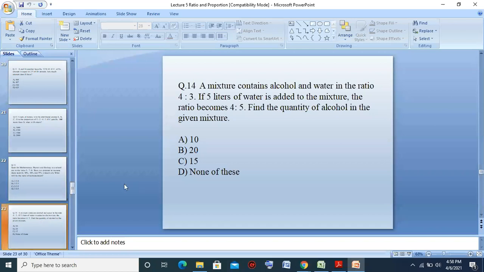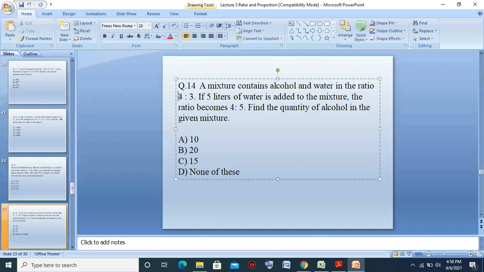Okay, this is the same question as the previous question where the number of girls is increasing. Here the ratio changes because of the addition of 5. Same concept: 4x over 3x plus 5 equal to 4/5.